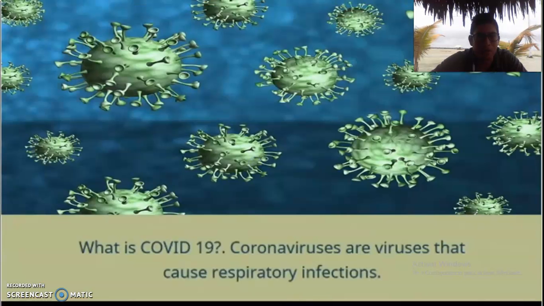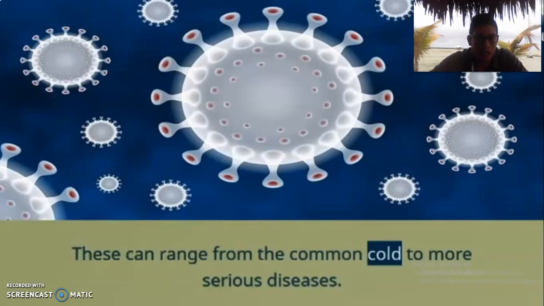Okay, turning our attention to the next part, we can find a reading activity. So remember that we have to pay attention to this, because at the end we will have to answer some questions related to this text, okay? So the text, what is COVID-19? Coronaviruses are viruses that cause respiratory infections.